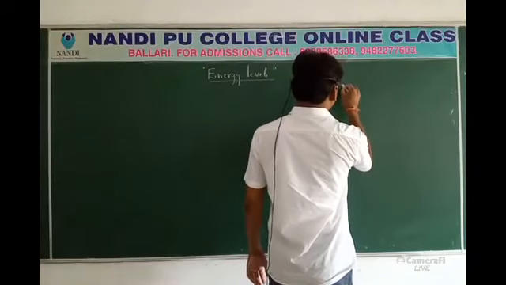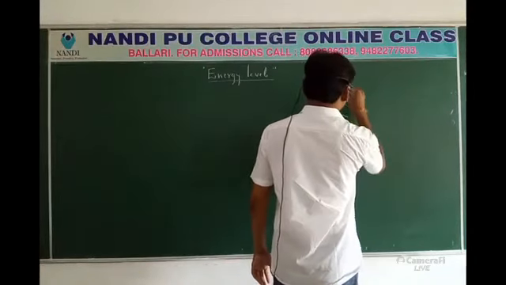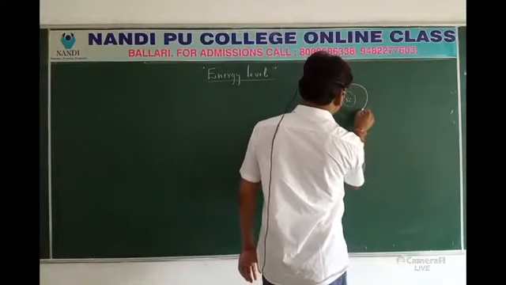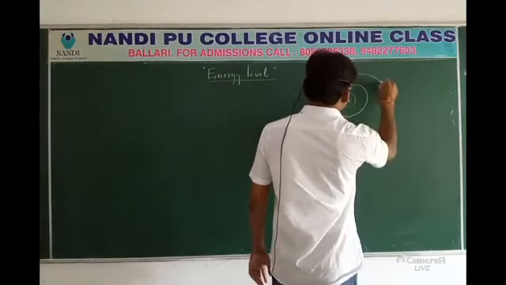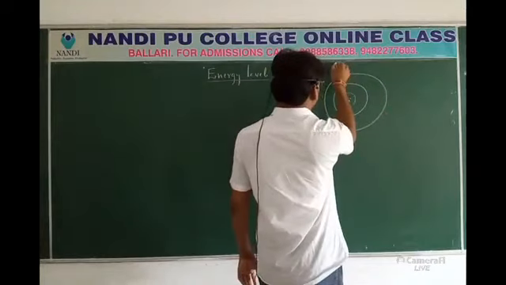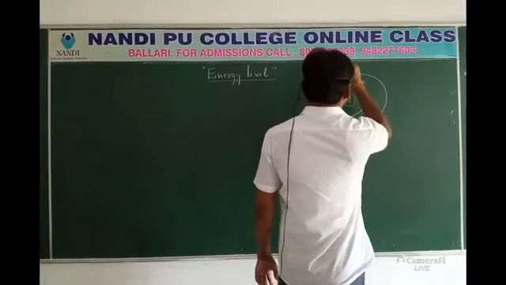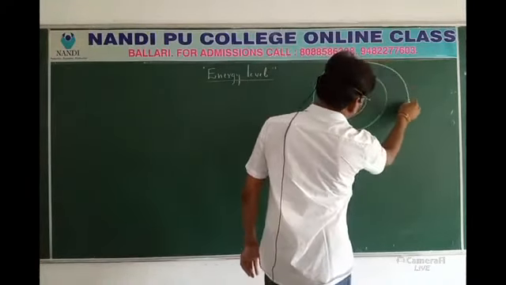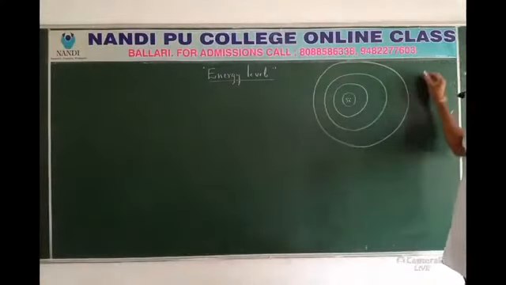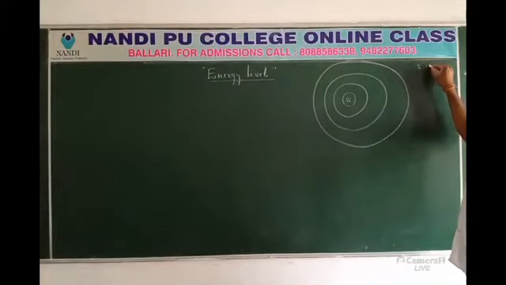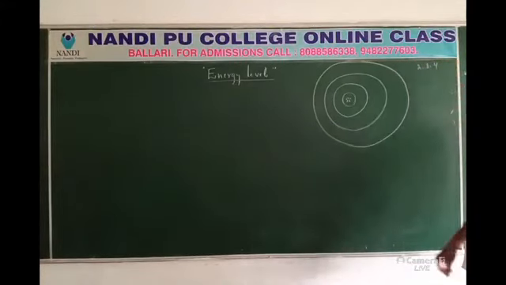Outside we have 3 orbits. As per the configuration, what is the configuration? 2, 8, 4, which totals 14 for silicon.